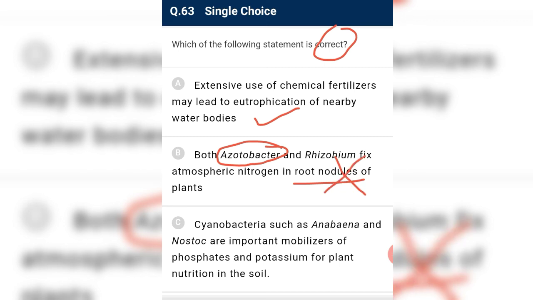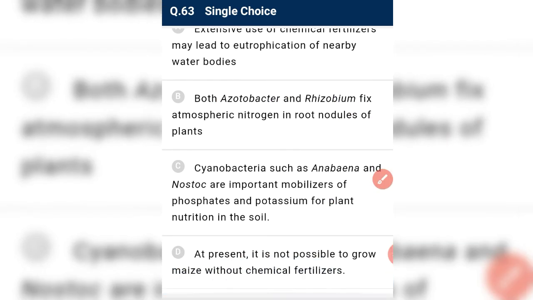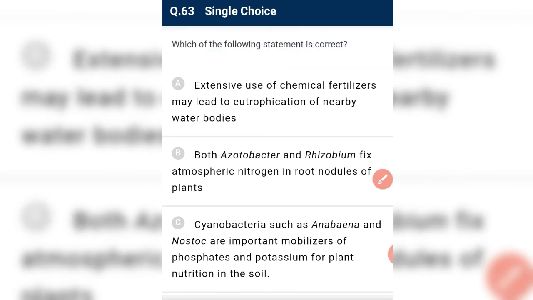Cyanobacteria such as Anabaena and Nostoc are important mobilizers of phosphate and potassium for plant nutrition in soil. No, they are important mobilizers of nitrogen and not phosphate. At present, it is not possible to grow maize without chemical fertilizer. We can grow maize without chemical fertilizer because with the help of hydroponics or anything else.